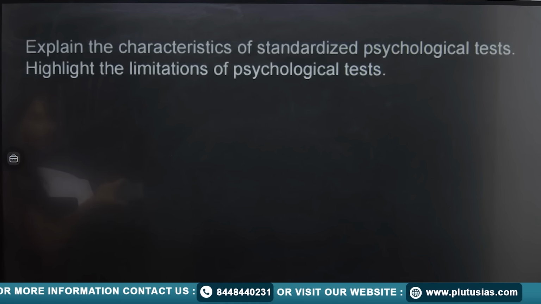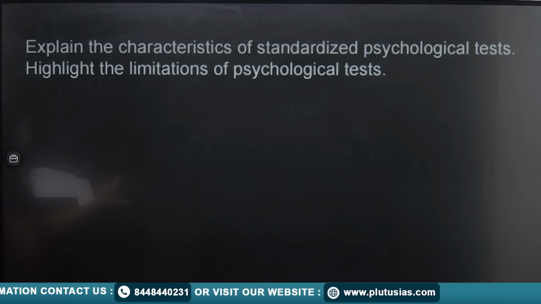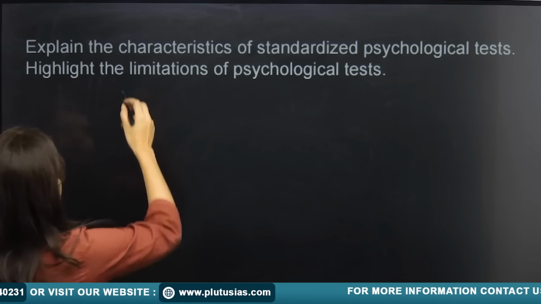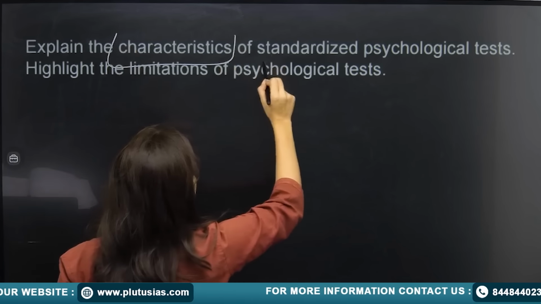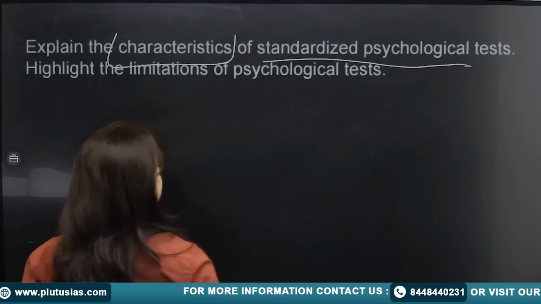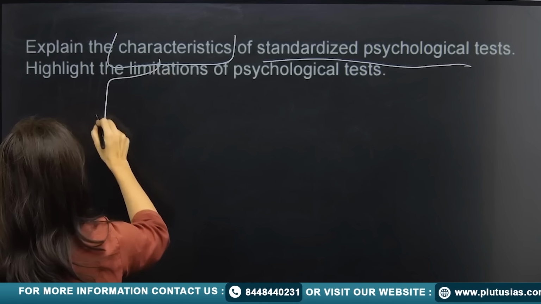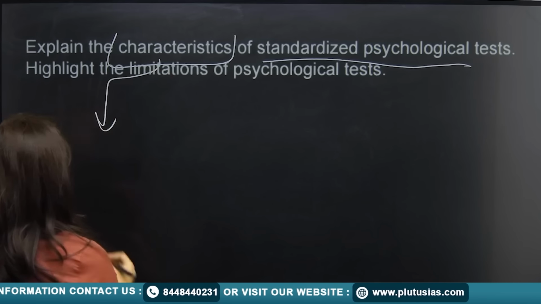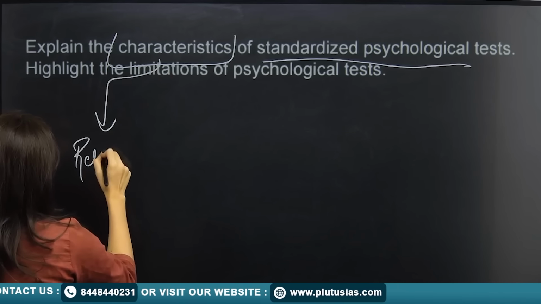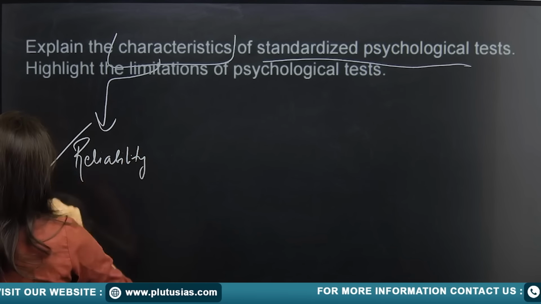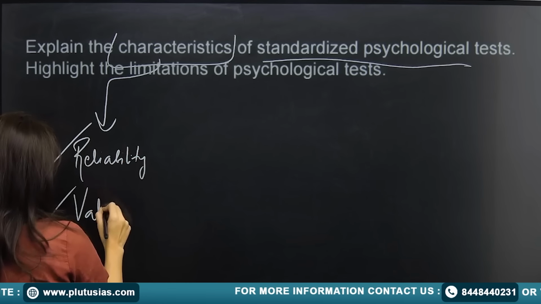So in characteristic part, what you can do is that you can talk about a standardized psychological test as a test that comprises of what? Where reliability is there, where validity is there.